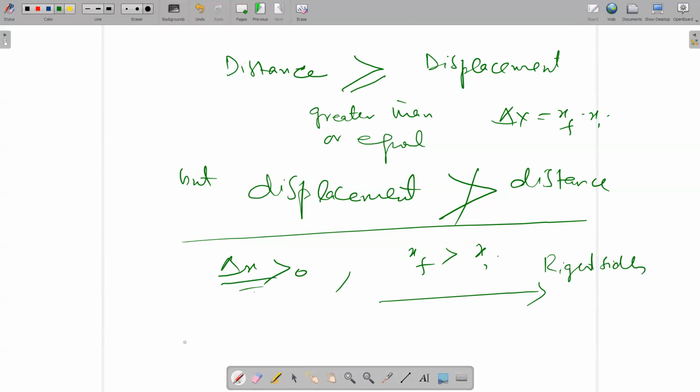If delta x is less than 0, meaning negative, then xf will be less than xi, and the motion will be towards the left. If delta x is 0, then there is no displacement.